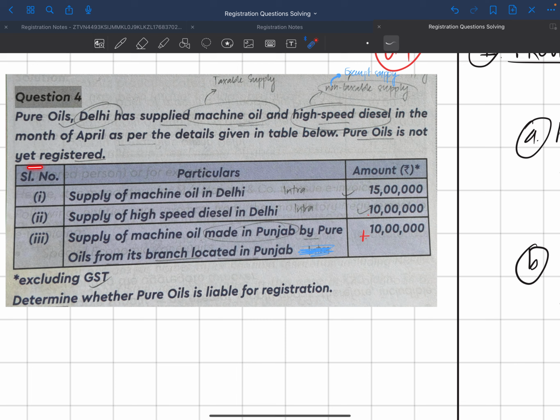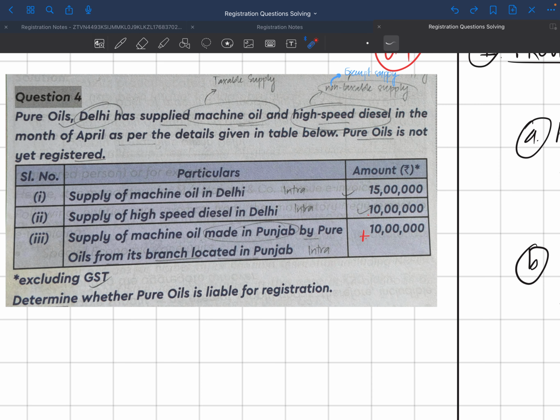Pure Oils is not yet registered. The first one is supply of machine oil in Delhi itself, it's an intra. Supply of high speed diesel in Delhi itself, it's also an intra. Supply of machine oil made in Punjab. Now the question might come whether it is in Delhi, supply made in Punjab, is it an interstate supply or an intrastate supply? The answer is over here itself. The oil is made in Punjab by Pure Oils itself. They have not even bought or outsourced from someone. It's made in its branch located in Punjab itself. That's why it's an intrastate supply.